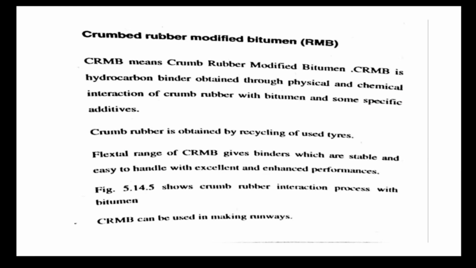First, we shall discuss the crumb rubber modified bitumen. It is a hydrocarbon binder which will be obtained through the physical and chemical interaction of the crumb rubber with the bitumen and with addition of certain specific additives. It is basically obtained by the recycling of the used tires,